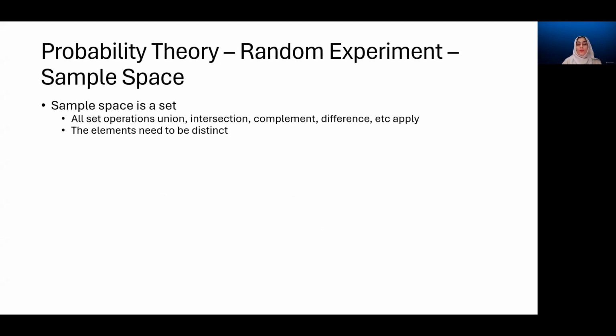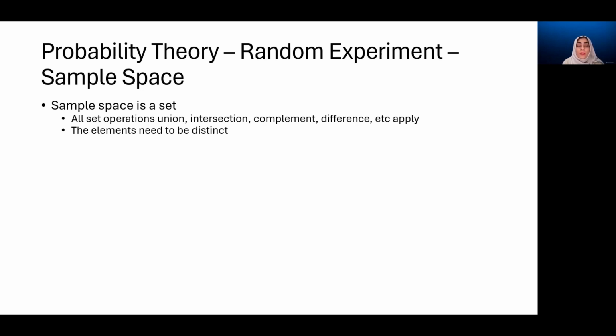Now, the concept of sample space, we have discussed it briefly earlier. Sample space is a set which consists of all the possible outcomes from an experiment. So if it is tossing of a coin, we expect either a head or a tail. So the sample space in this case consists of two outcomes, a head or a tail.